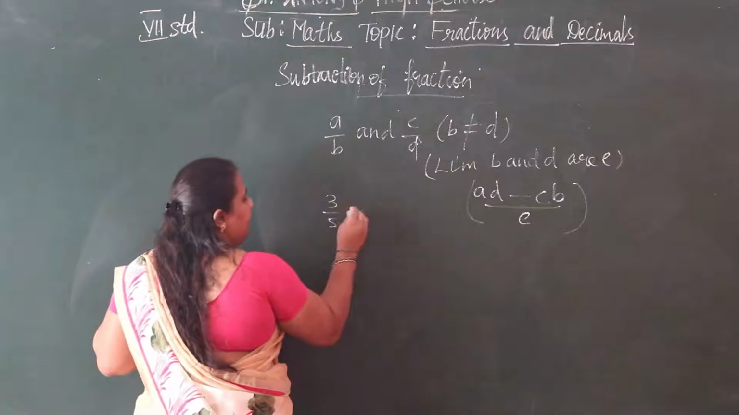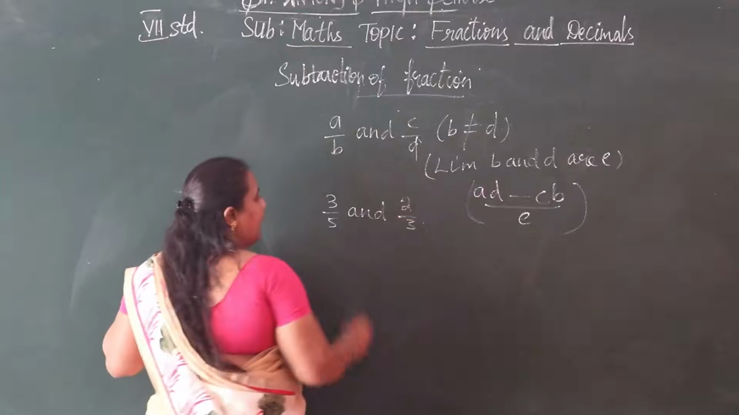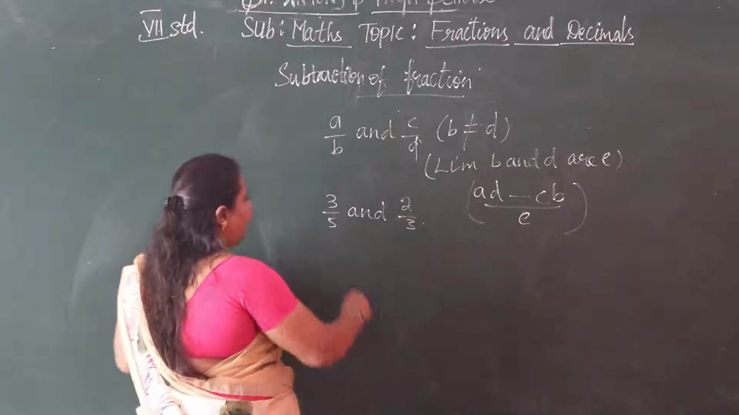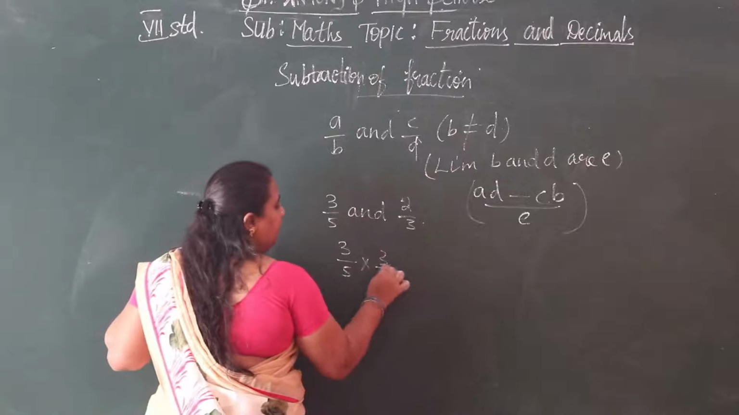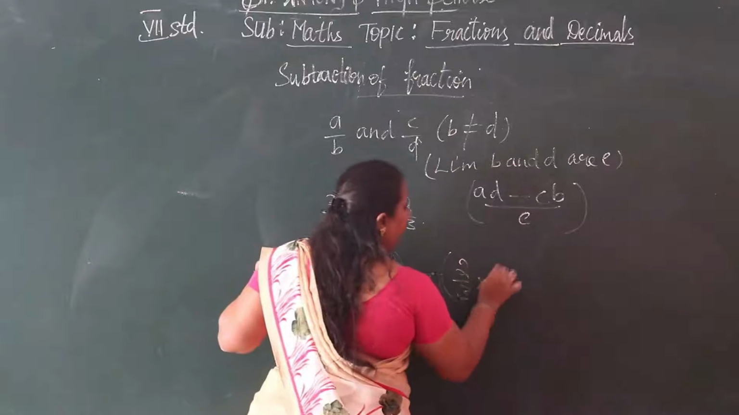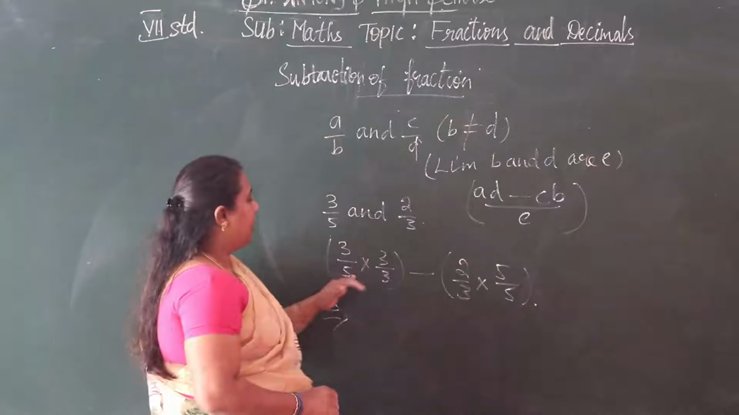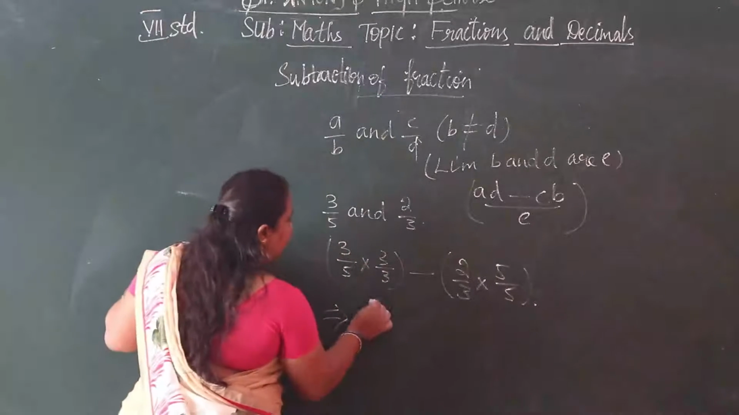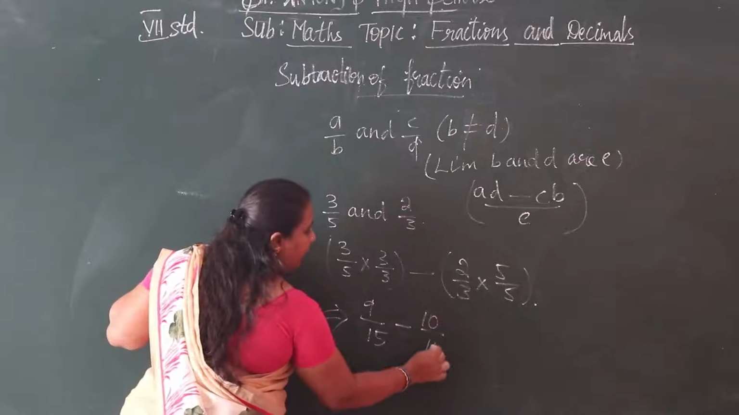Same example, 3 by 5 and 2 by 3. The LCM of 5 and 3 is 15. Now we can do that: 3 by 5 into 3 by 3 minus 2 by 3 into 5 by 5. Okay, children, now we make the same denominators and then we are subtracting. So 3 3s are 9 by 15 minus 10 by 15.